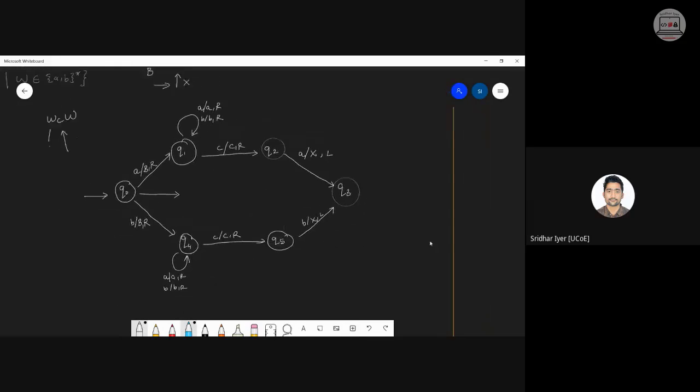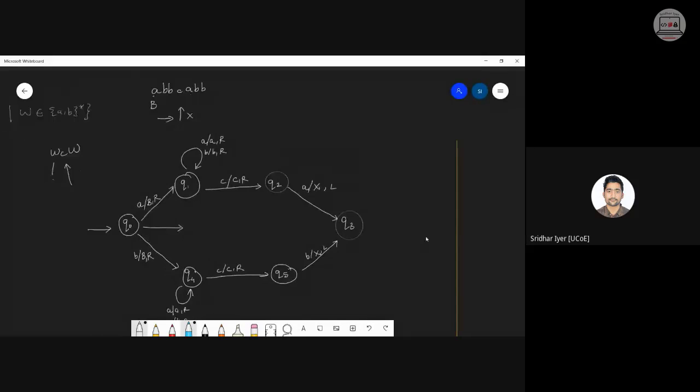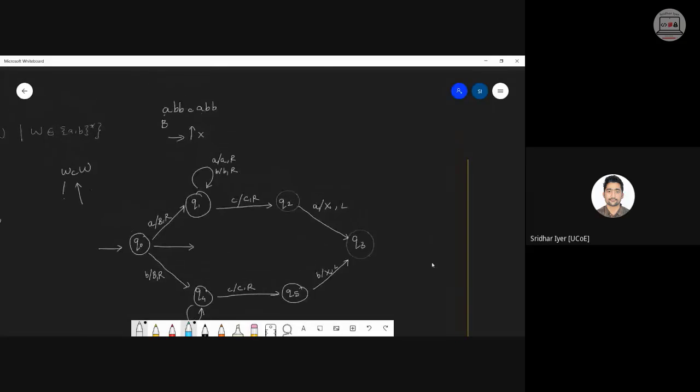Now in Q3, while coming back to the left, what should I do? कहाँ तक वापस जाना है मुझे? You only tell me. This is the first iteration. I will take the example of this only. I have replaced this with a blank. I kept moving to the right, bypassing every other character until I reach the C. C को C ही रखा and I keep moving to the right. जैसे ही मुझे A मिला, I converted that into an X and I started moving to the left. Now I will move left until I reach this blank. समझा? ये आपका पहला cycle होगा.